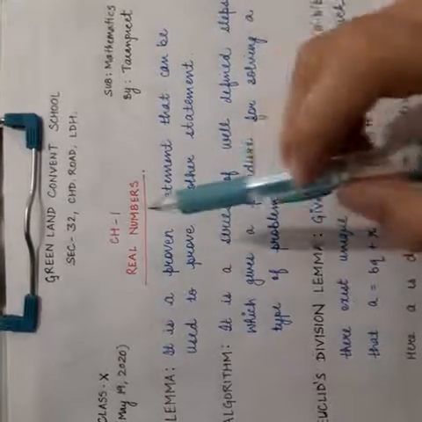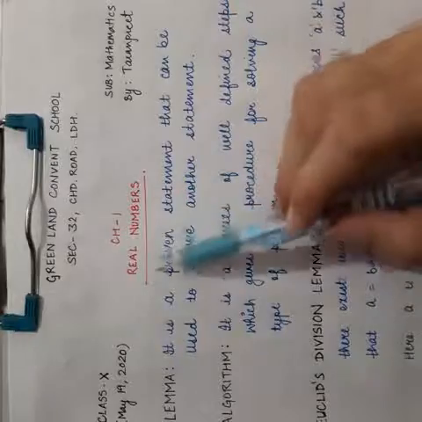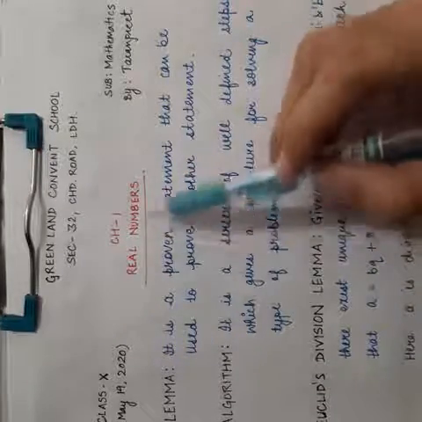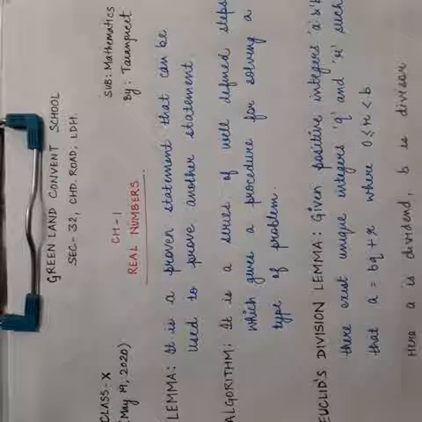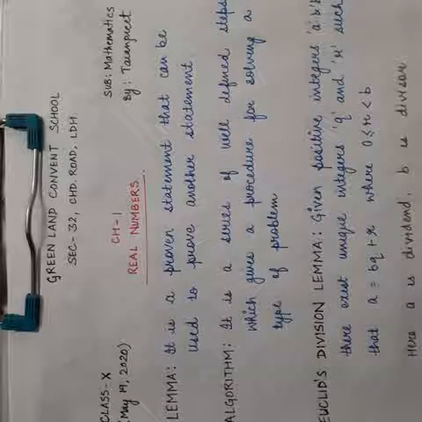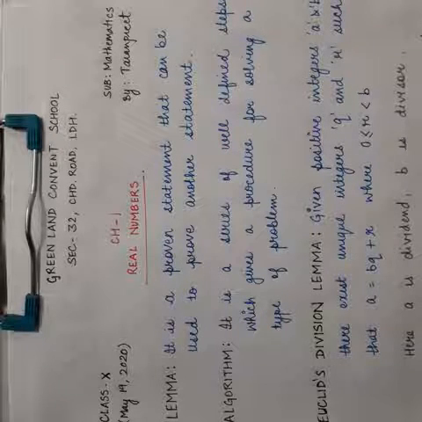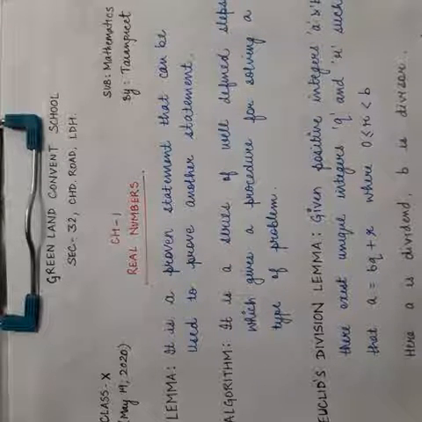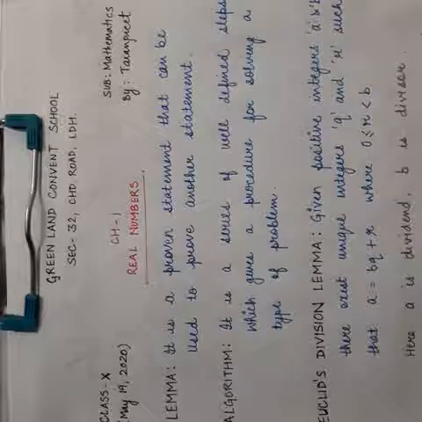Today we are going to start with the revision of chapter 1, that is real numbers. Now you've already studied what real numbers are. It is a collection of natural numbers, whole numbers, integers, rationals as well as irrationals. In this chapter we are going to study some properties related to the real numbers. Before we start with them, we'll have some definitions to be discussed.